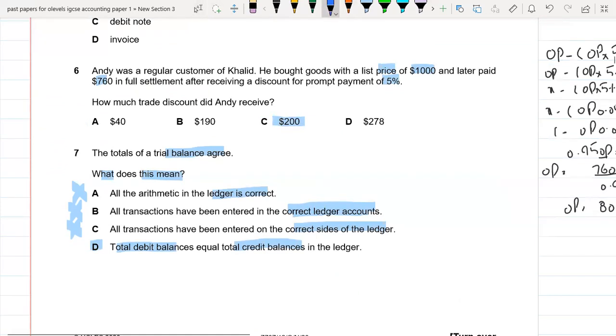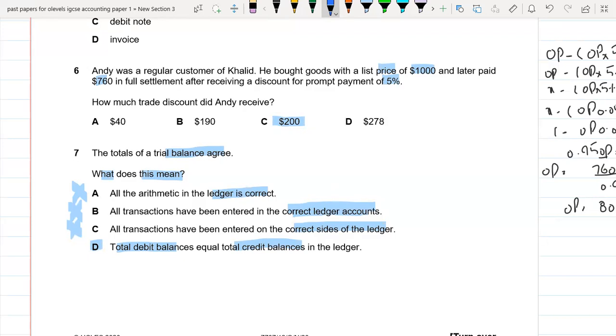Okay, so in the 7th question, total of the trial balance agree. What does it mean? Just remember that trial balance would agree whenever your debit balance is equal to the credit balance. It means that whenever in the ledger account your credit and debit balance is equal, your trial balance would also be equal. But if you see in the A part, they have said that all the arithmetic in the ledger is correct, but it basically doesn't matter because whenever the side is not correct, even if this is arithmetical accuracy, maybe your trial balance would not agree.